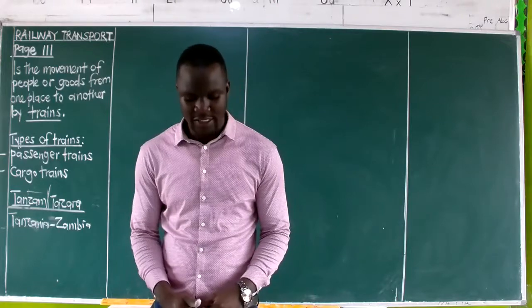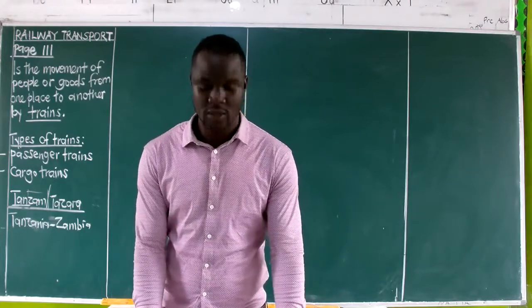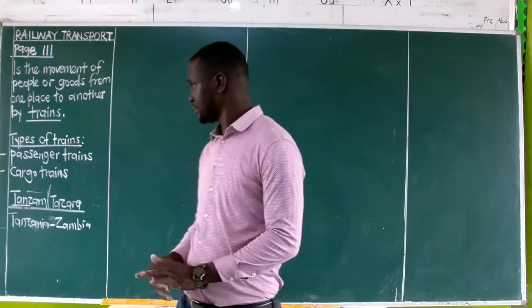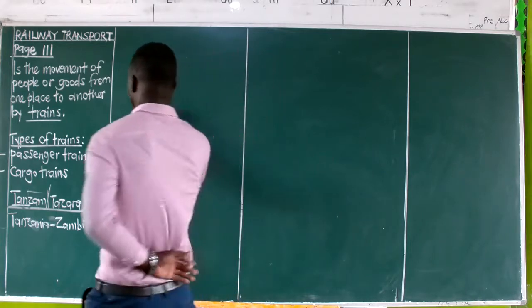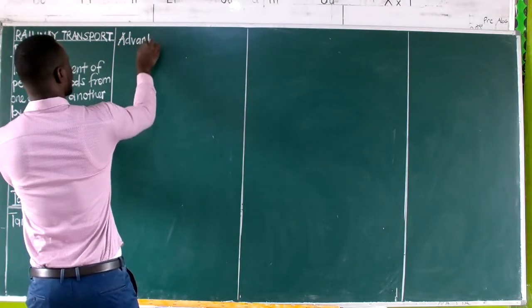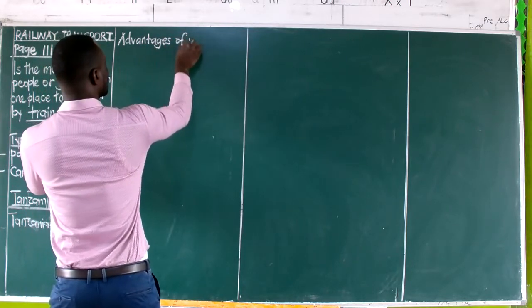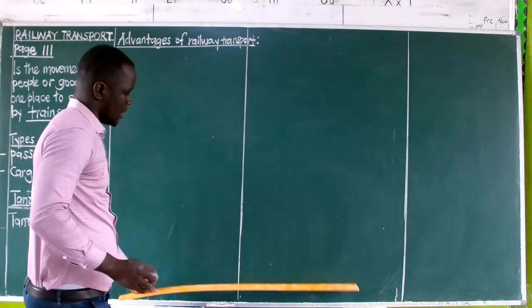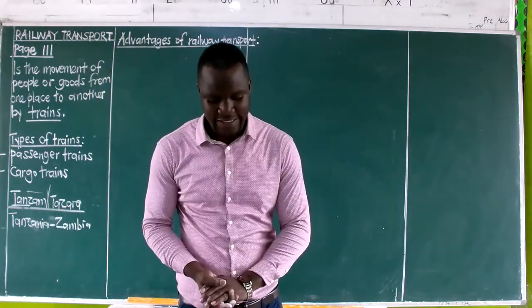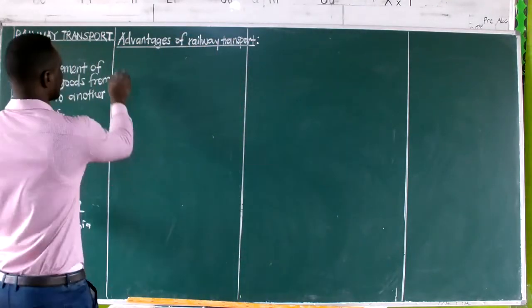And then we also say that it was also constructed to develop the southern part of Tanzania. That was by then. And then we have the advantages of railway transport. We shall have advantages, and also we shall be looking at the disadvantages. The advantages, the first one, we are having it saying, this type of transport is good for carrying bulky goods.